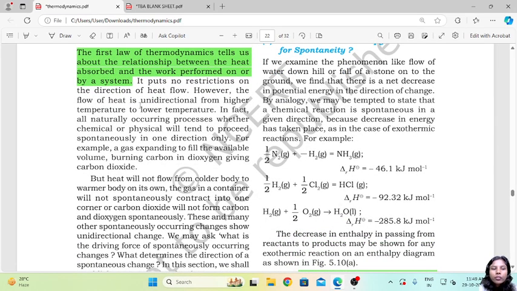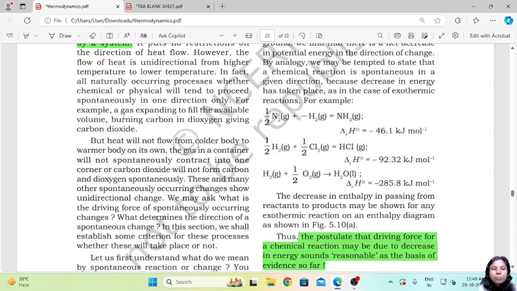However, the flow of heat is unidirectional, from higher temperature to lower temperature. In fact, all naturally occurring processes, whether chemical or physical, will tend to proceed spontaneously in one direction only. For example, a gas expanding to fill the available volume, or burning carbon in dioxygen, giving carbon dioxide.